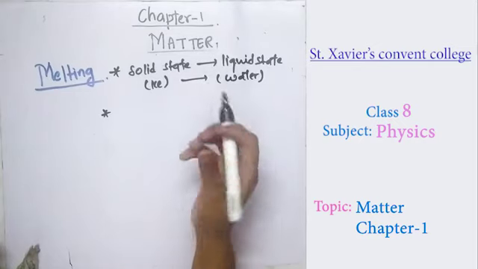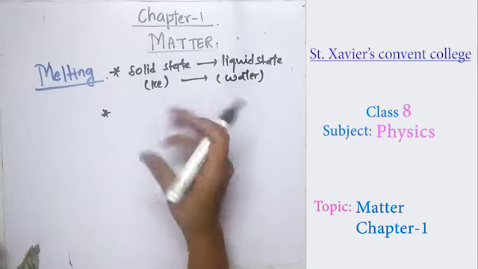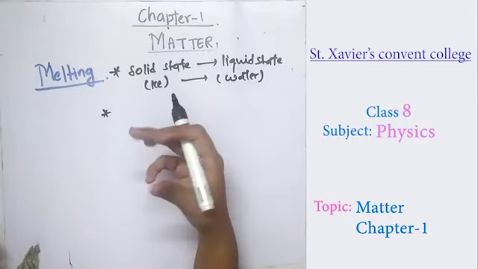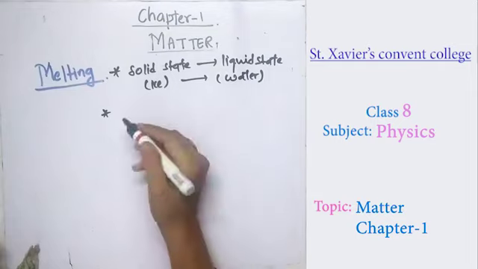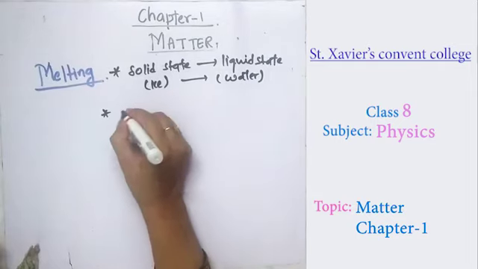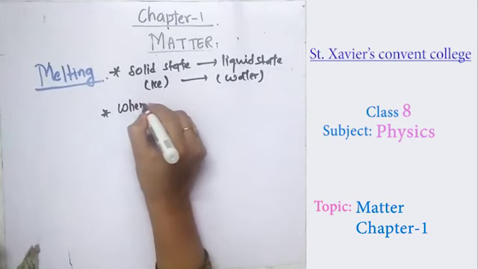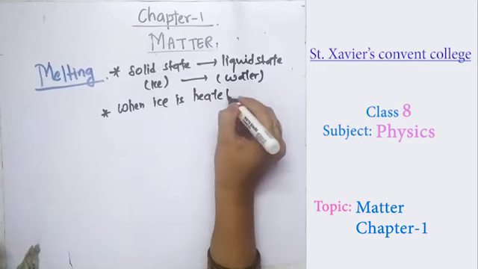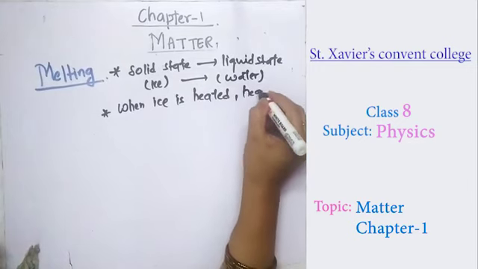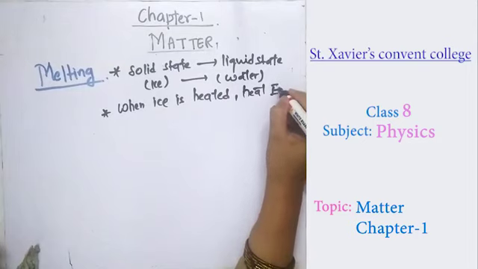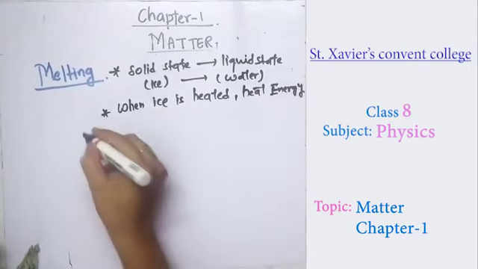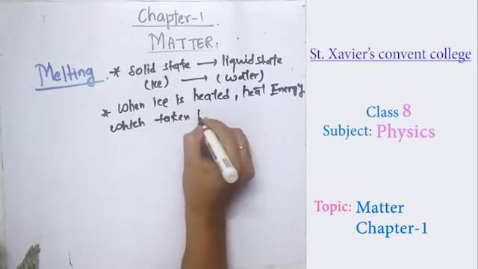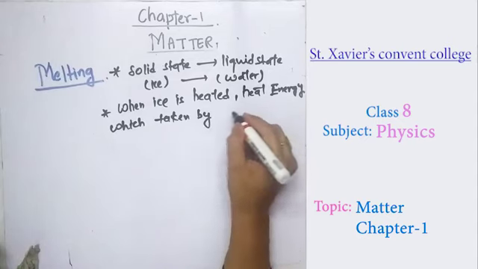When you heat up the ice, all the energy provided through the heating is absorbed by the ice, and the molecules' kinetic energy increases. The first point you are going to include: when ice is heated, heat energy increases, which is taken up by molecules.